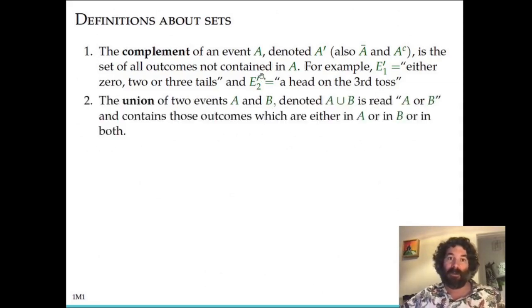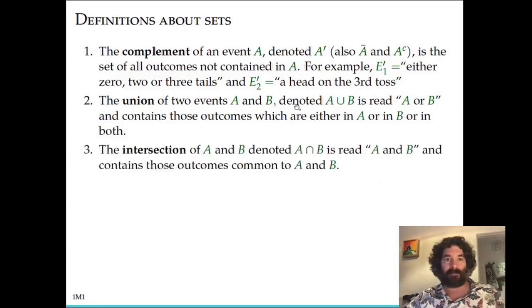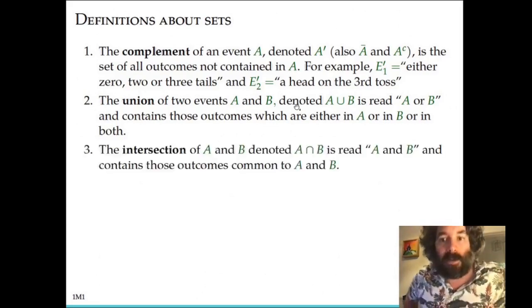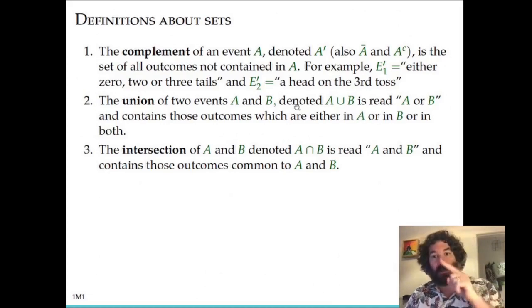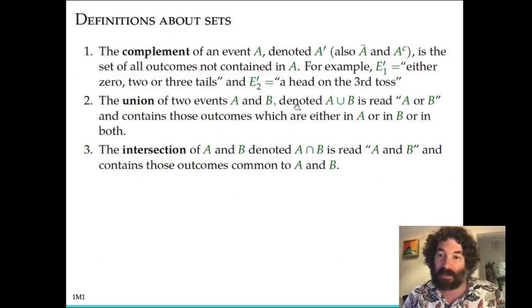All right, and so we've already discussed the union. In probability, union is "or." So if either A occurs or B occurs, that corresponds to taking all the outcomes which are in one of the two sets, either A or B. And in probability, we refer to this as "or." Sometimes when we're just talking about set theory, we would say the union of the two sets. Right, and then the other operation already discussed is the intersection. So you have two events, A and B. The intersection is denoted with the upside down U, and in probability we say "A and B." It's the event that both A and B occur.